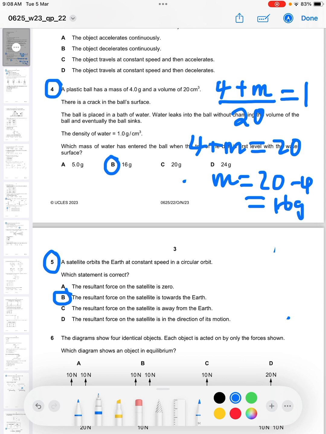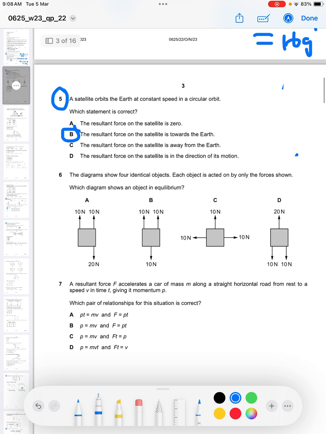So that's B. Then in number 5, a satellite orbits the Earth at constant speed in a circular orbit. Which statement is correct? Remember, acceleration is the rate of change of velocity, or the change of velocity over time.